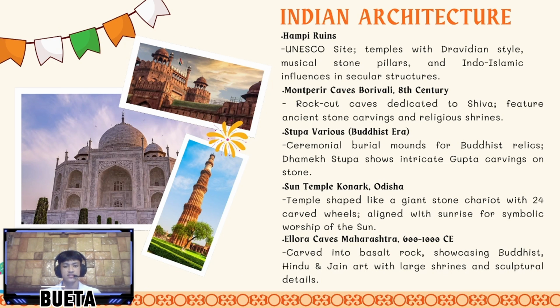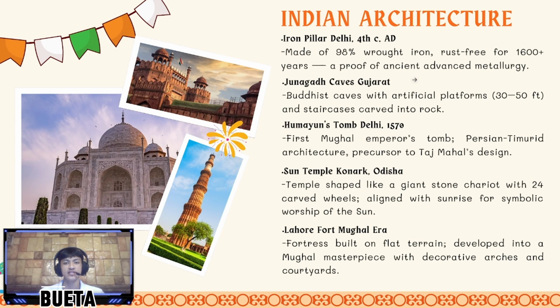Next is the Iron Pillar in Delhi. It's over 1,600 years old and remains rust-free, showing advanced ancient metallurgy. The Junagadh caves in Gujarat feature carved platforms and stairways used by Buddhists. Humayun's Tomb in Delhi blends Persian Timurid architecture and inspired the Taj Mahal. The Sun Temple in Konark is shaped like a massive stone chariot, aligned with the sunrise.